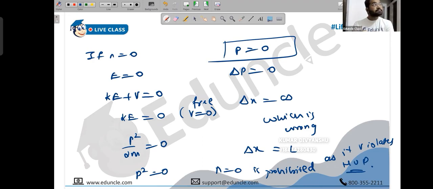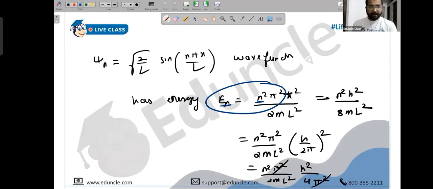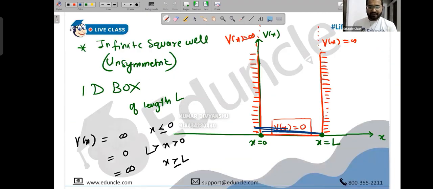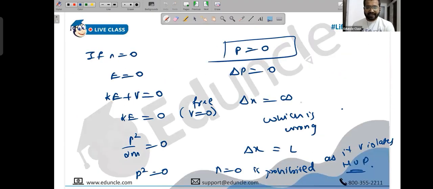Sir, why is delta x equal to L? Yes, because in a 1D box the particle has to exist between 0 and L. How can it be infinity? So the maximum error you can say is L. Like you have predicted it is at 0, and the maximum it can exist is at L. At max it will be L. Infinite is not even an option. So you just write, I edit here: delta x max is L, the maximum possible error is L.